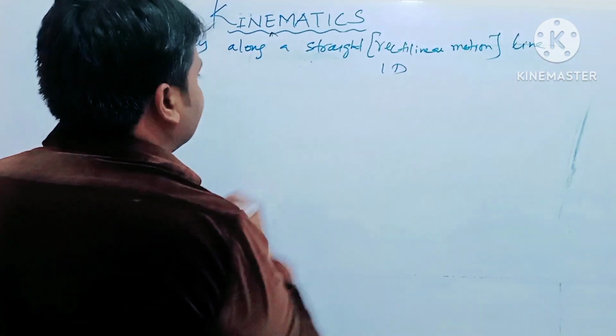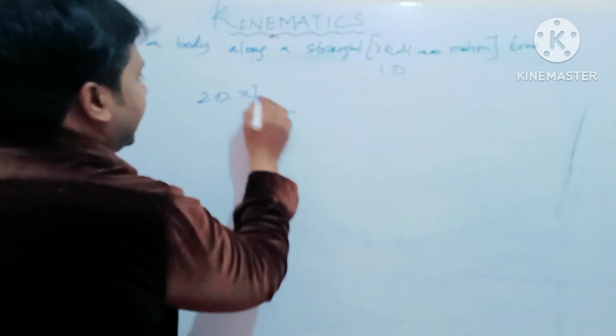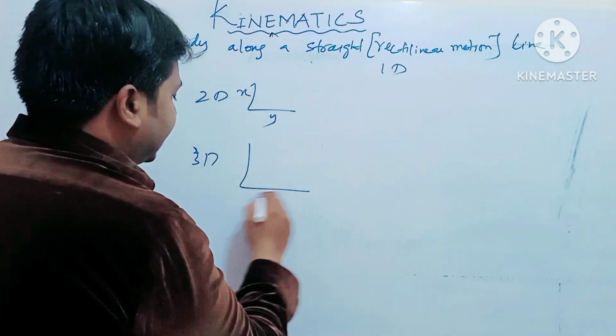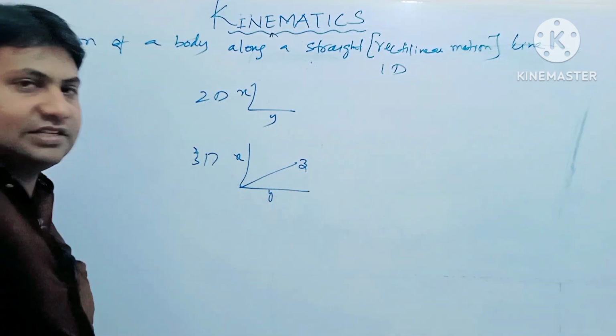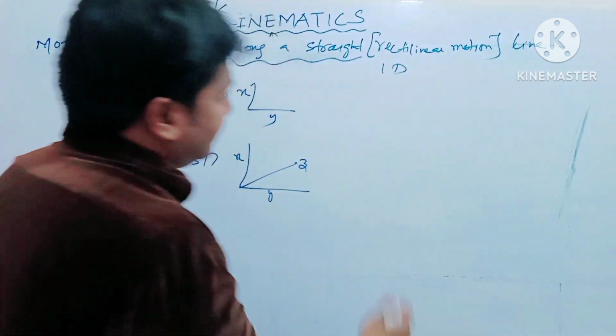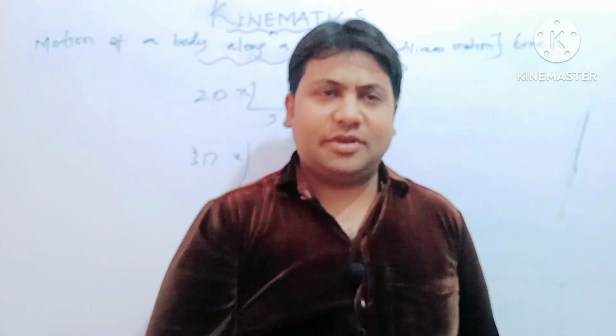That is 1D. Then it may be in 2D, that is in the x and y axis. It may be in 3D, that is the x, y and also z axis. So now we will discuss deeply this motion of a body along a straight line, or motion in one dimension.